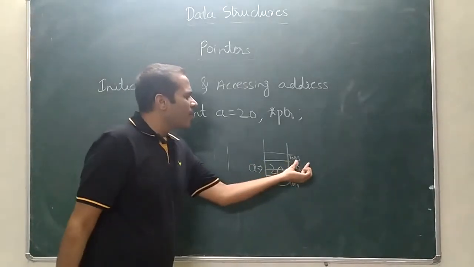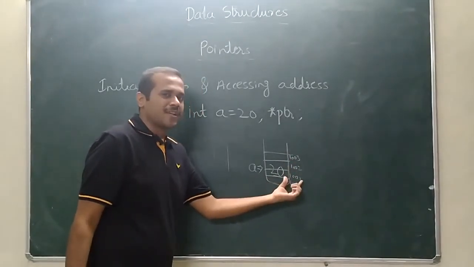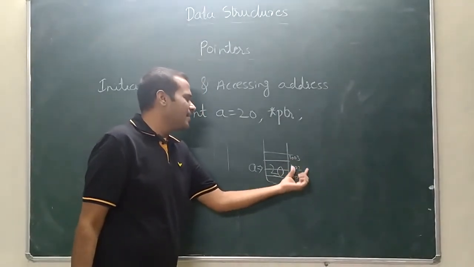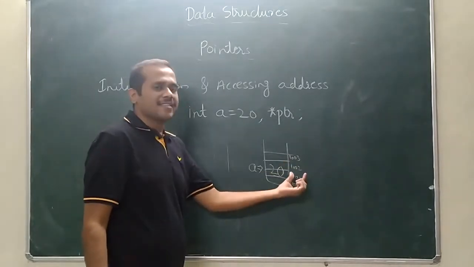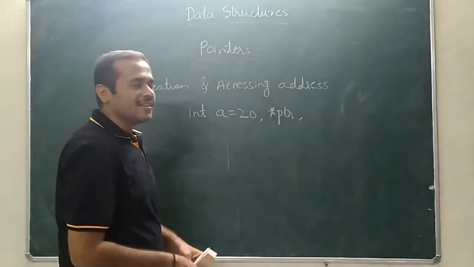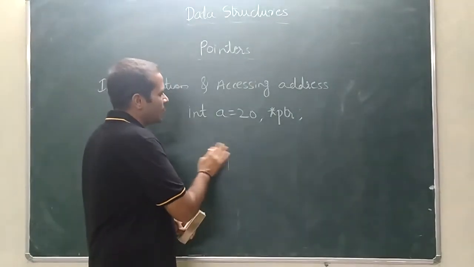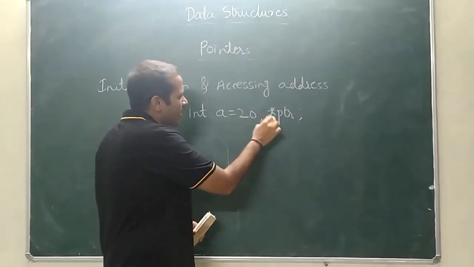So I want to access these addresses. That is the pointer concept we learned yesterday. We need to access this address. How can we access it? Using the ampersand symbol. Let me assign this a to the pointer variable.